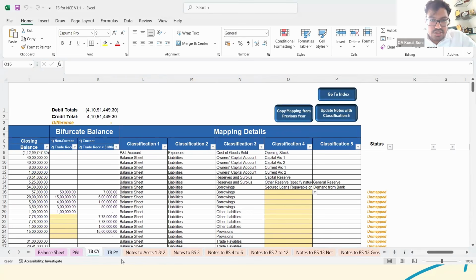So I would just take some of the questions. In the financial statements, accounting policies and notes are mandatory for non-corporate entities. Yes, notes to accounts are also forming part of the financial statements, so it is mandatory.